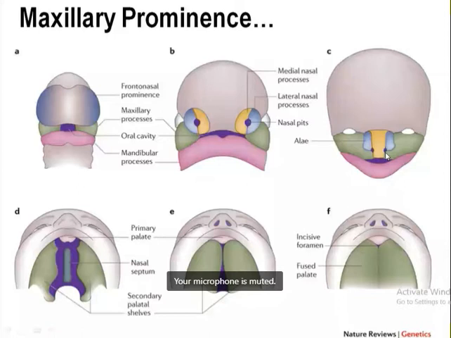But in our old textbook, it is given that the philtrum of the upper lip develops from the medial nasal prominence. Any problem?